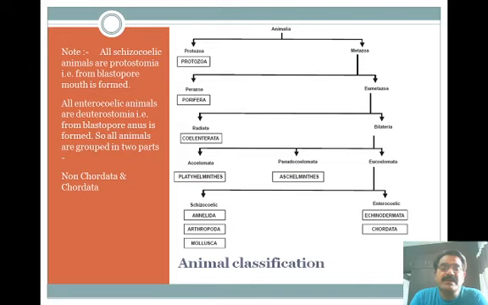Schizocoelic animals are the Annelida, Arthropoda and Mollusca. In this group of animals the mouth is developed from the blastopore, and in the enterocoelic animals the anus is developed from the blastopore, for example in the Echinodermata and Chordata. We people are enterocoelic animals. We are chordates, we are mammals. In chordates the blastopore is involved in the formation of the anus.